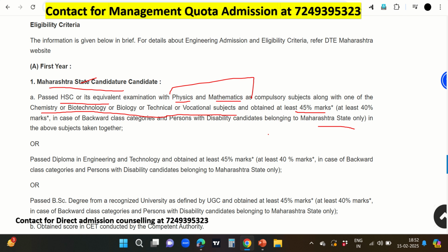Okay, the second eligibility is a passed diploma in engineering and technology with at least 45 percent, or 40 percent in case of backward class category. The third eligibility is that if you satisfy any one of these criteria, you can take admission. A passed BSc examination from a recognized university as defined by UGC, with at least 45 percent marks. In case of backward class, 40% marks will be more than sufficient.